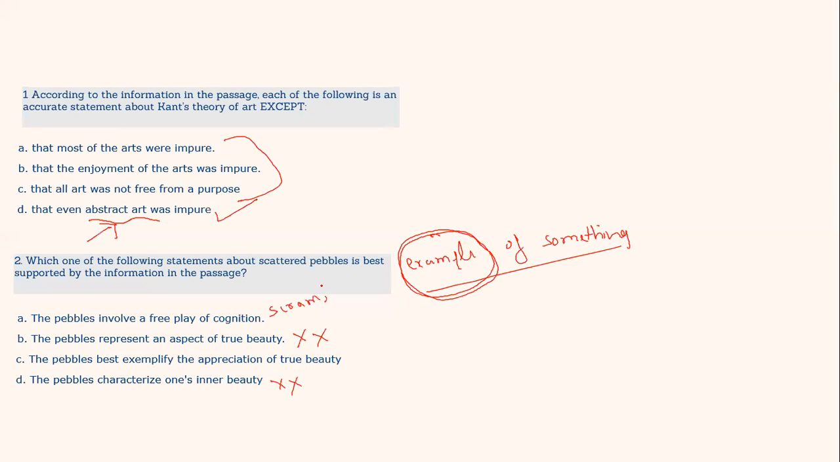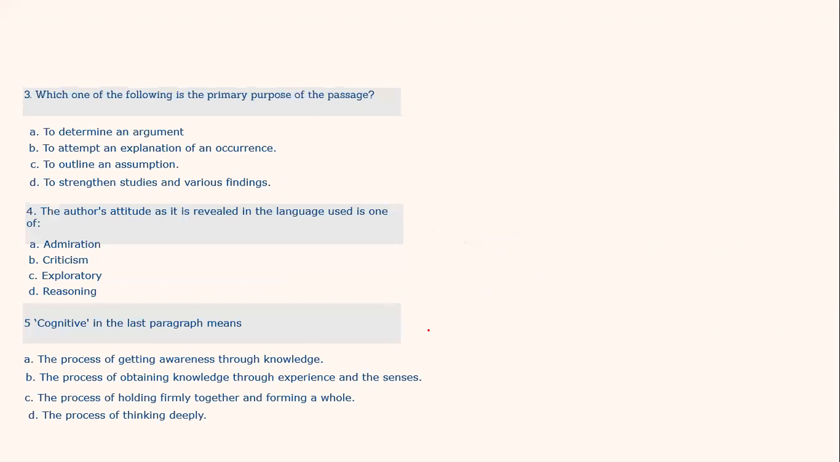If you know what scrambled means, all the things are mentioned in the passage, but they are not coherent in nature. The pebbles involve a free play of cognition. No, the pebbles don't involve free play of cognition. Pebbles are just exemplifying free play of cognition. So there is a difference between involved as and used as an example, right? So that's why the answer is option C, but A and C are very close options, right?